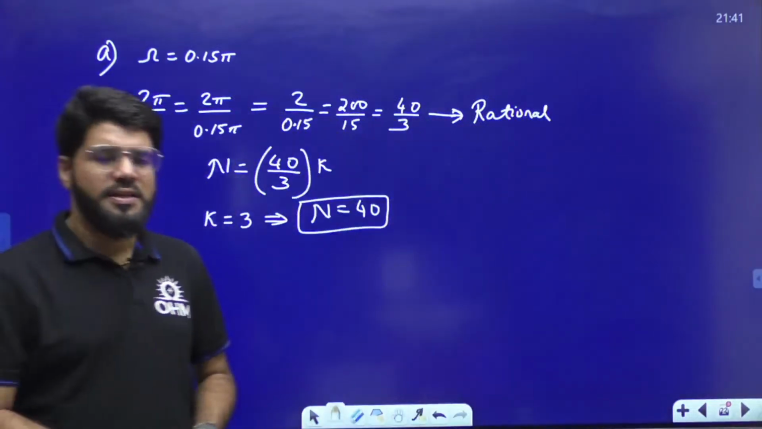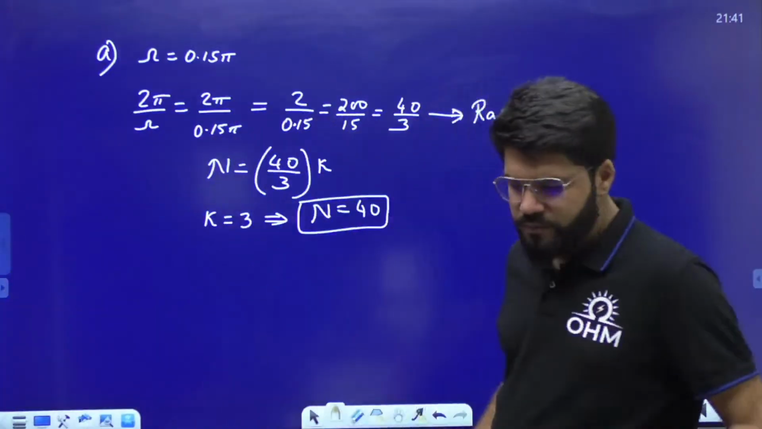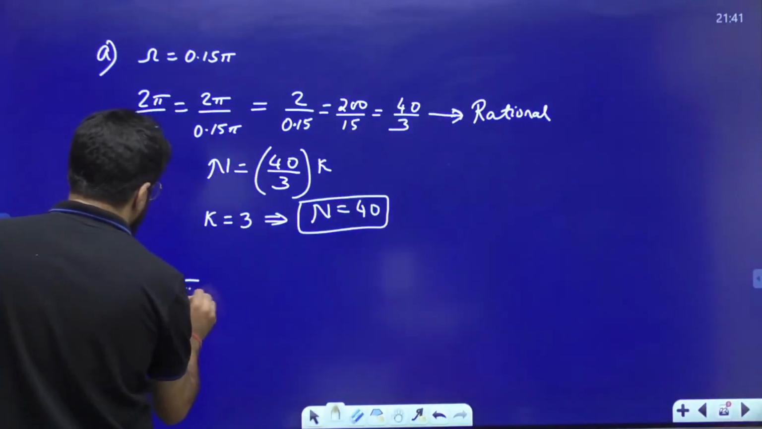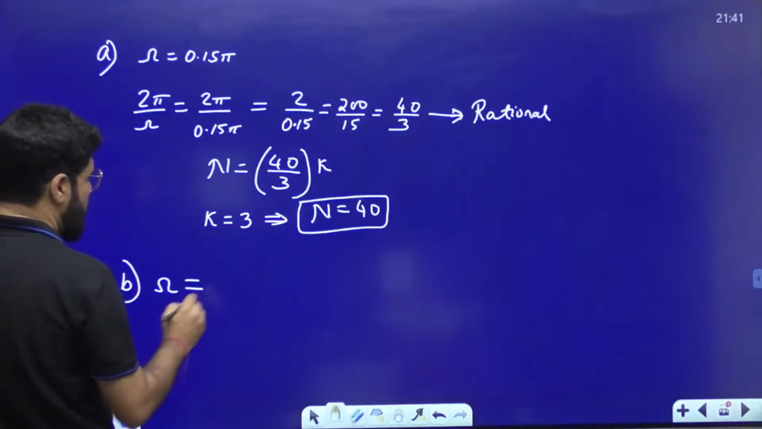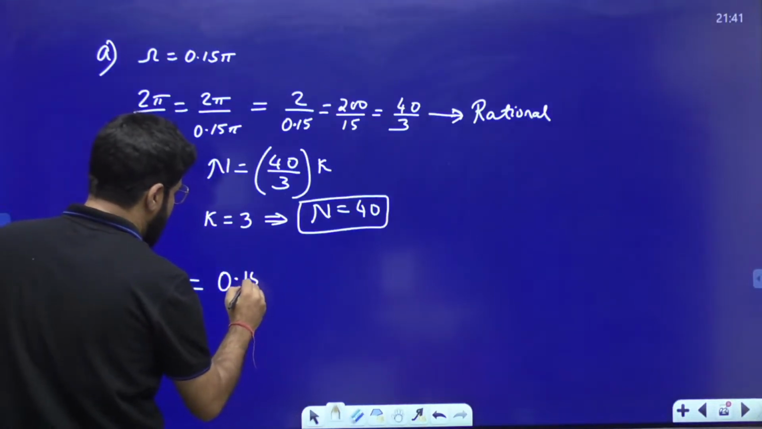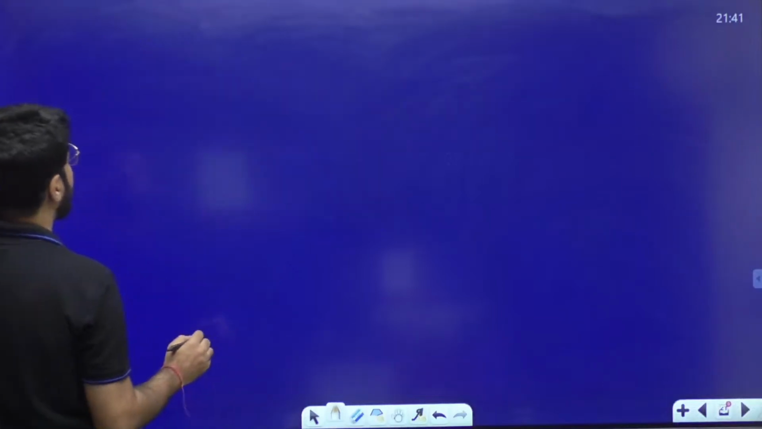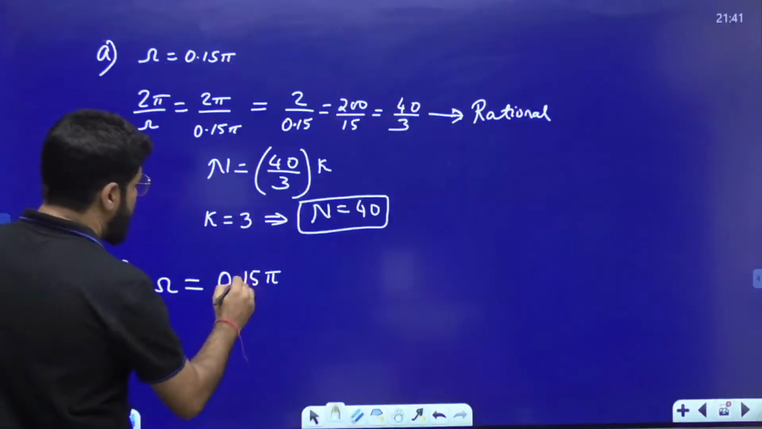The value of n is equal to 40. Done, okay, cool. Next, omega is the next option, 0.45. So A is correct. 0.15 was done. The next option is 0.45 pi.